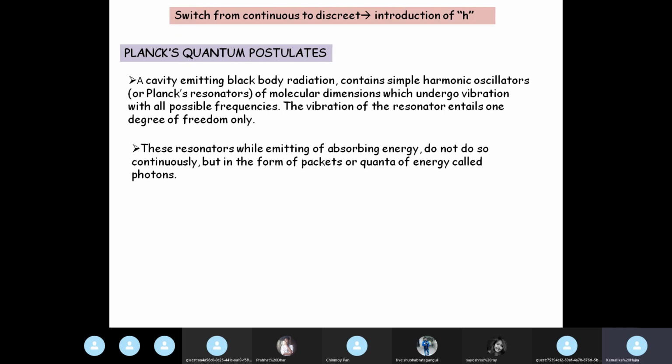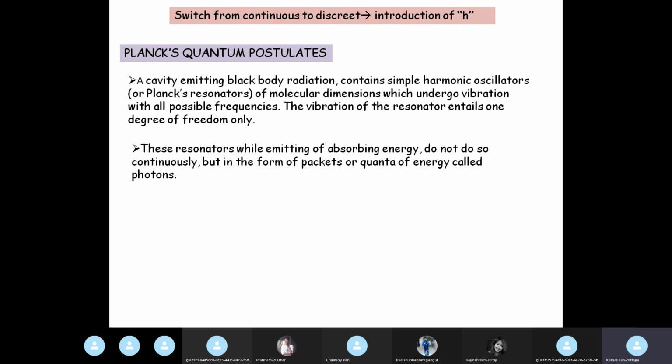Next, these resonators, while emitting or absorbing energy, do not do so continuously. Since these are resonators, all of you know how to calculate the total energy of a simple harmonic oscillator. They either absorb this energy or emit this energy, but unlike our classical theory, the energy absorbed or emitted by these resonators is not done continuously, but in the form of packets or quanta of energy called photons.